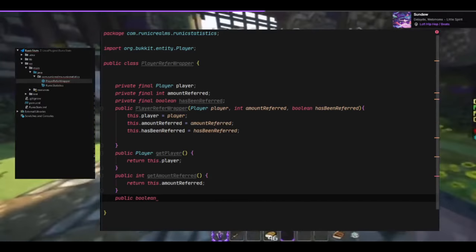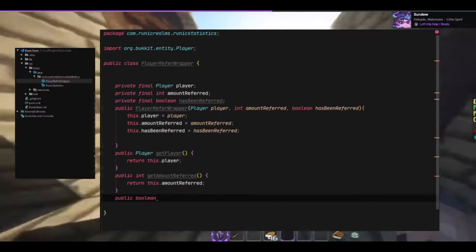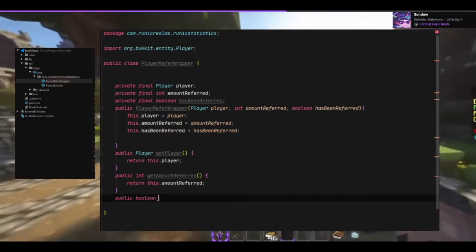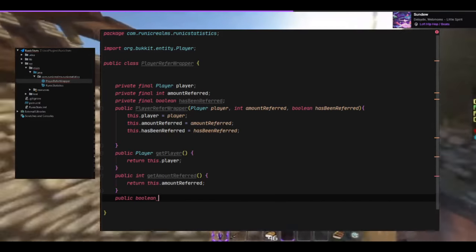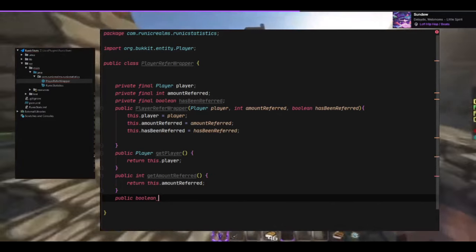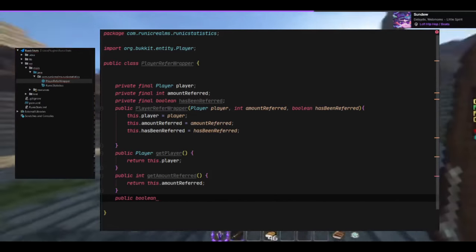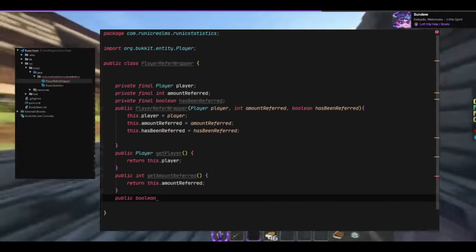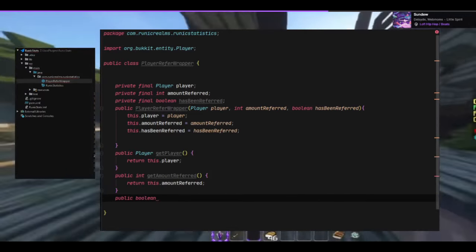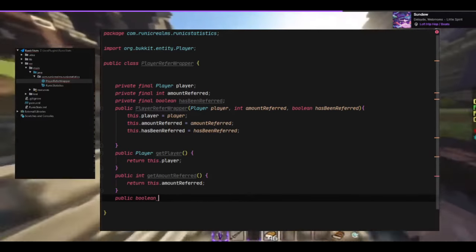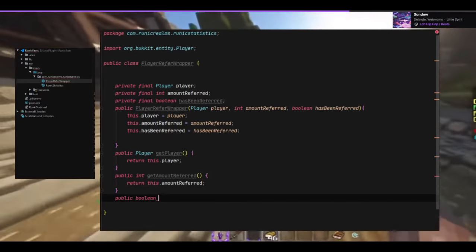And obviously, we're going to instantiate these values later from a database, rather than looking them up in a database each time. The reason I'm doing this is so we can cache it. And when I say cache, it just means store them. Store them on a smaller scale rather than having to search through all the players. So we're just going to search through the players online, which makes it a lot easier.